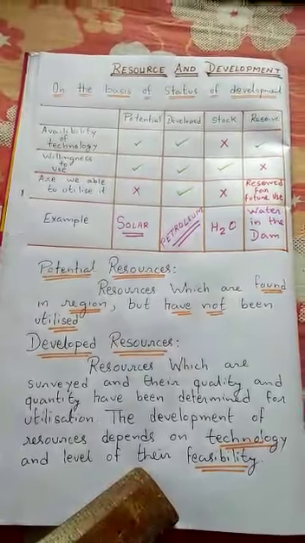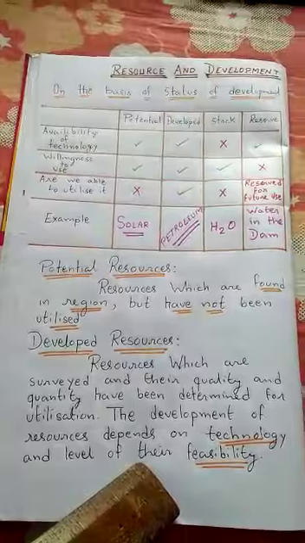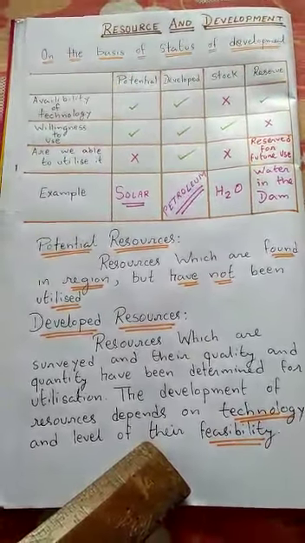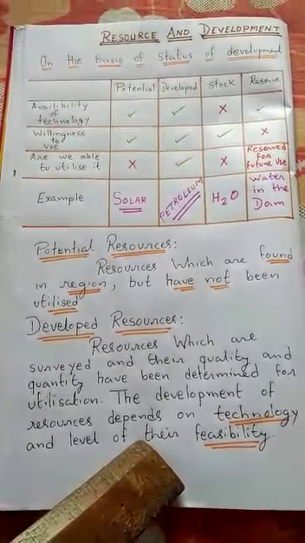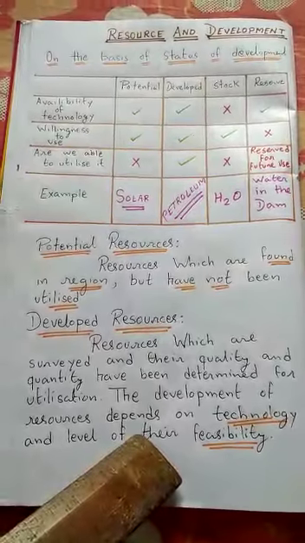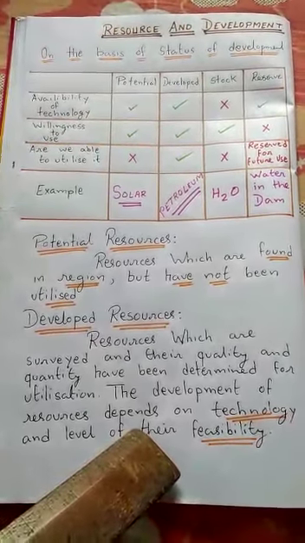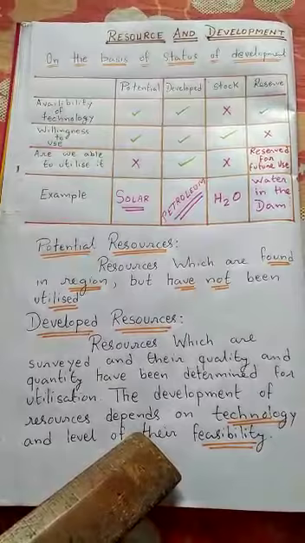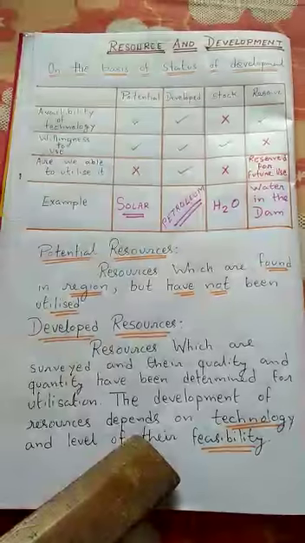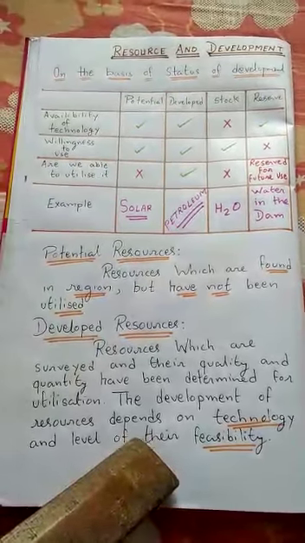Suppose somewhere there are oil fields, and if we explore that oil it costs 5 crore rupees, and when we sell it in the market its cost is 40,000. Then economic feasibility is not there. So if something has no economic feasibility, then this is not a resource. Okay students.